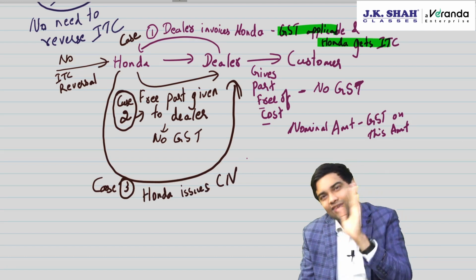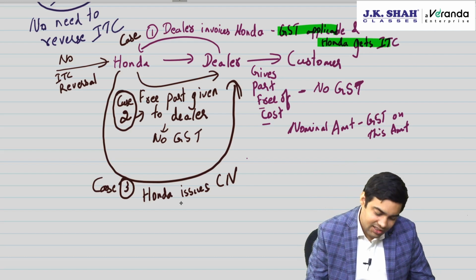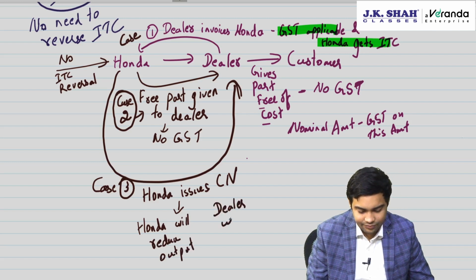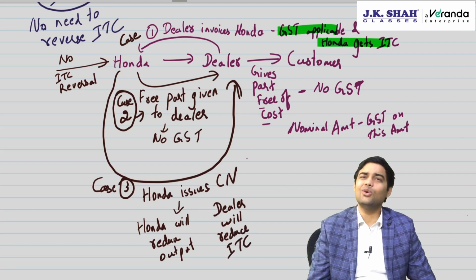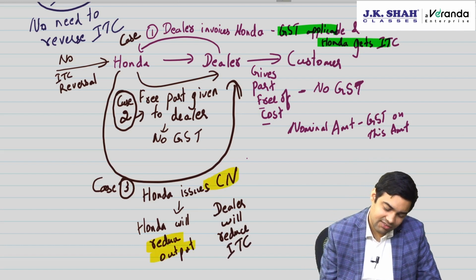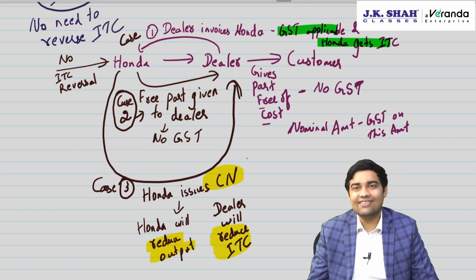One of the parts is given free of cost to the customer. So Honda will issue a credit note. Now if Honda issues credit note, Honda will reduce output and the dealer will reduce ITC. Net impact of this transaction is also zero. How is it zero, sir? See, Honda is reducing its output because they have issued a credit note. The dealer will reduce its ITC because they have received a credit note.